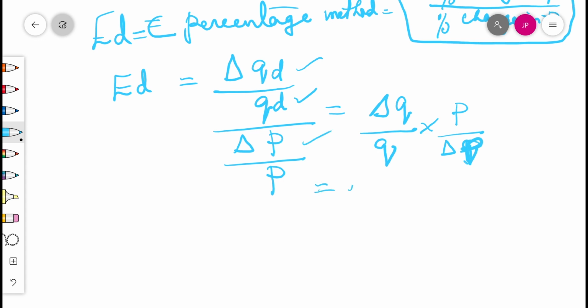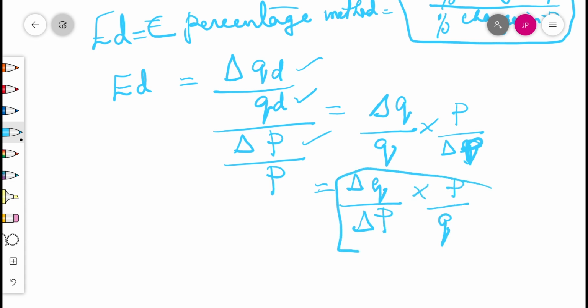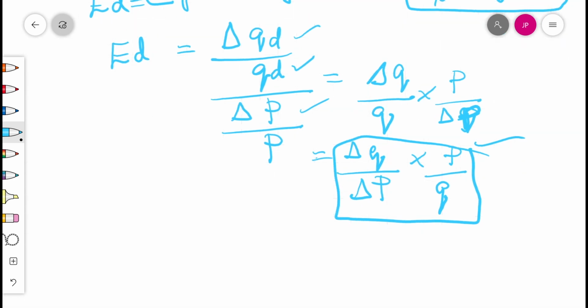So what's the answer now? Delta Q upon delta P, by rearranging the terms, into P by Q. This is the equation we derived now. Elasticity of demand is the change in quantity divided by change in price, into original price by original quantity. Price was 10, apples story. With that itself you can do this sum.